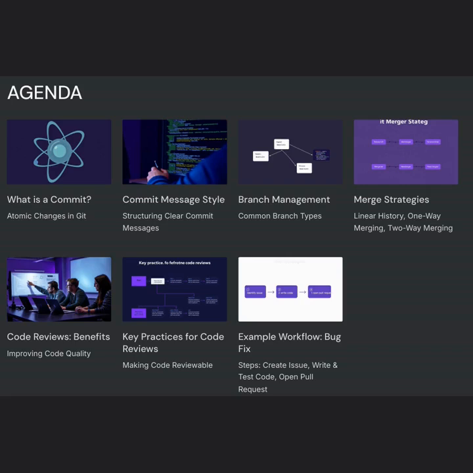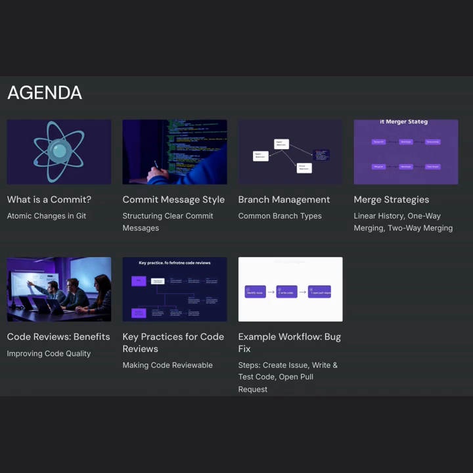The second goal is to maintain a healthy commit history. A clean commit history ensures that every change to the code is traceable and it's easy to understand the context behind a modification. A messy commit history can slow down the debugging process and make it harder to pinpoint where things went wrong. The third goal is to improve quality and save time through code reviews.